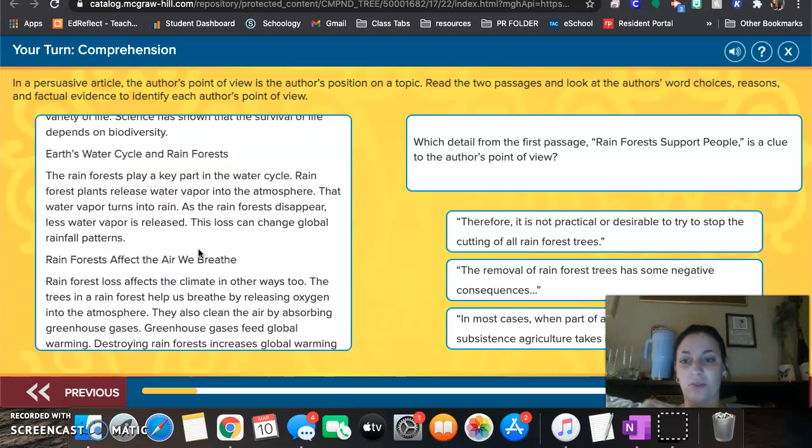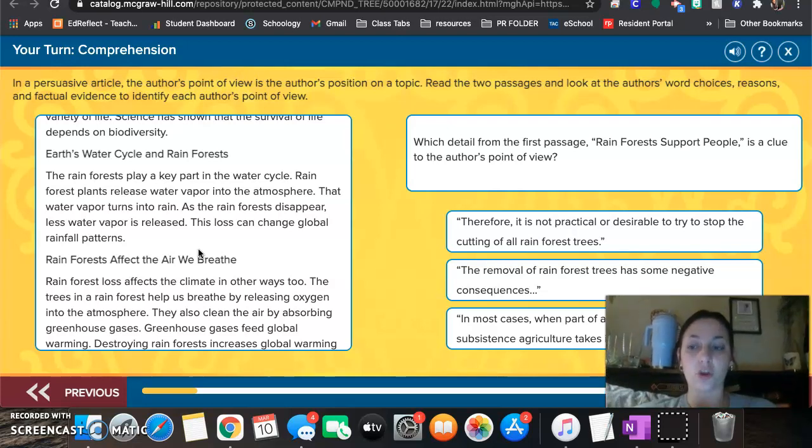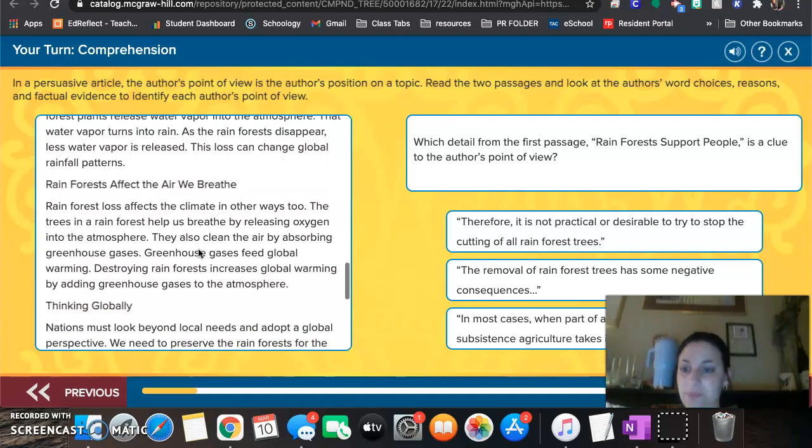Earth's water cycle and rainforests. The rainforests play a key part in the water cycle. Rainforest plants release water vapors into the atmosphere. That water vapor turns into rain. As the rainforests disappear, less water vapor is released. This loss can change global rainfall patterns.